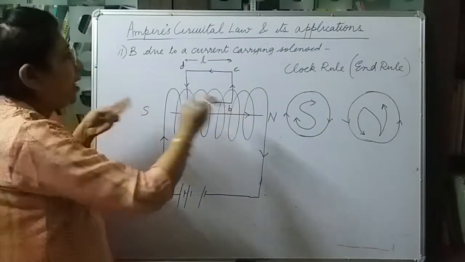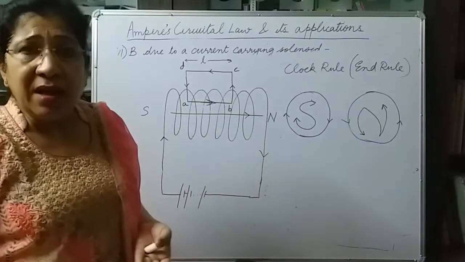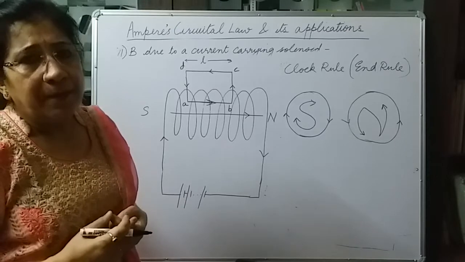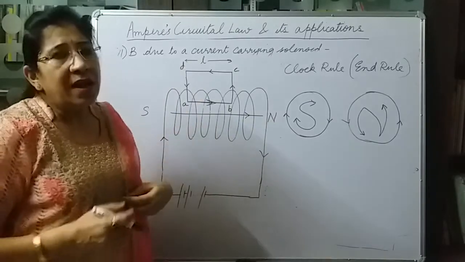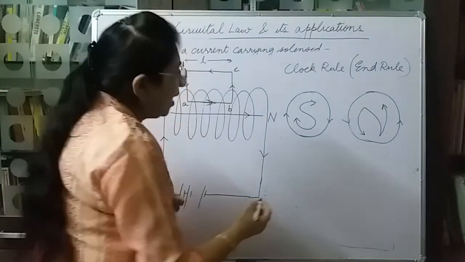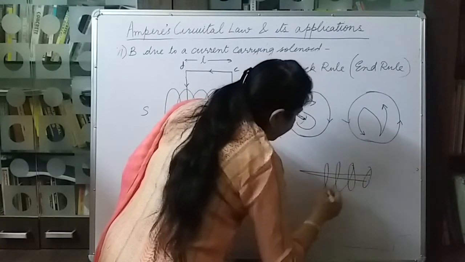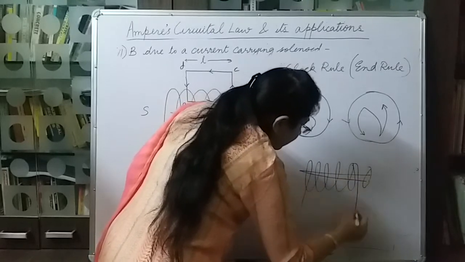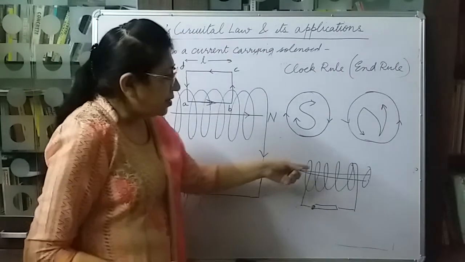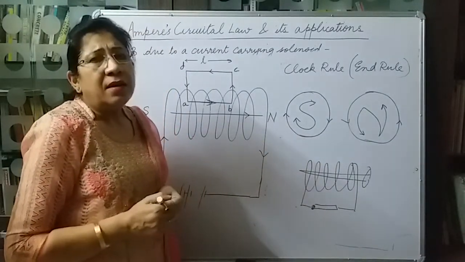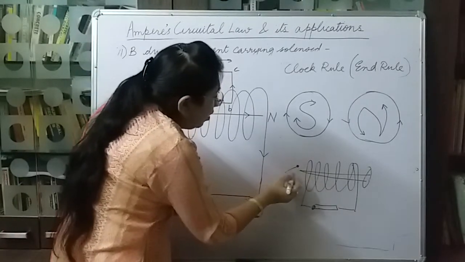Actually, a current carrying solenoid behaves just like a magnet. In fact, its magnetic field is similar to that of a bar magnet, and this becomes the south pole and this is the north pole. So in your lower classes you must have seen, if we take an iron nail and we wind a wire and connect the wire to a battery, then this nail behaves like a magnet, and it is able to attract small pins near it.